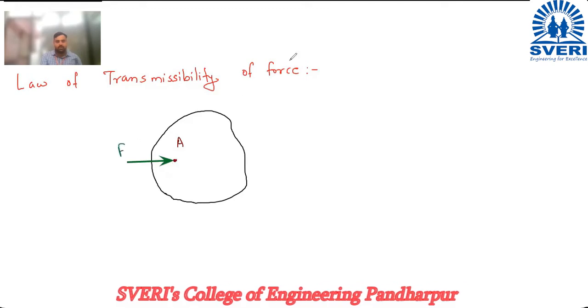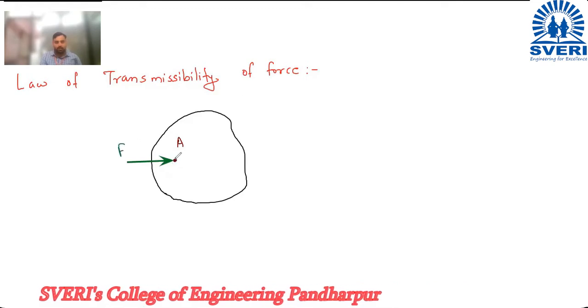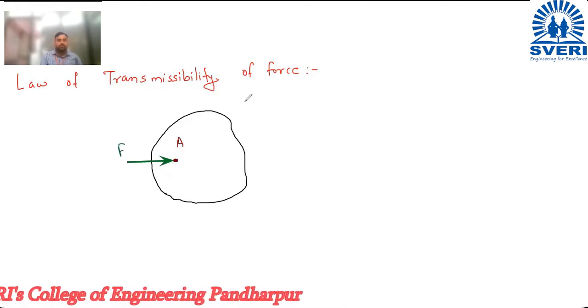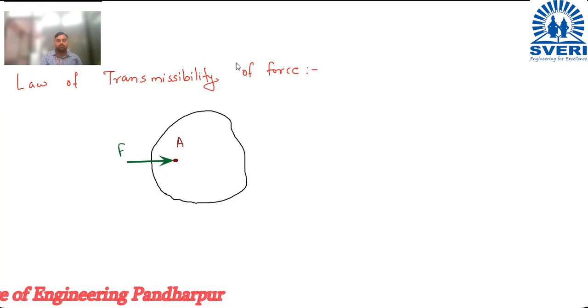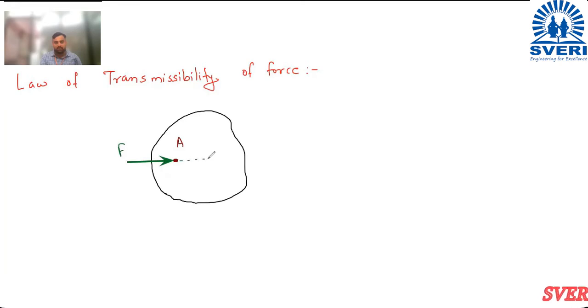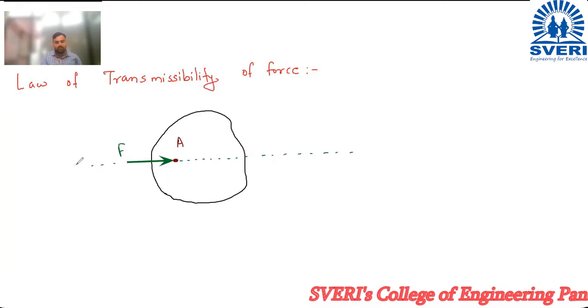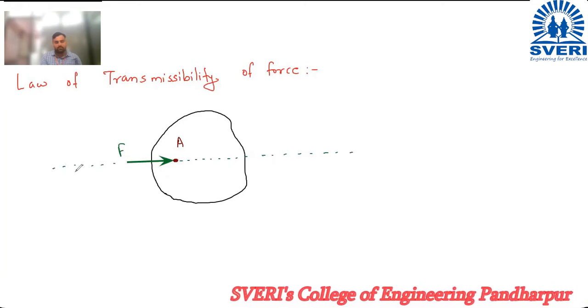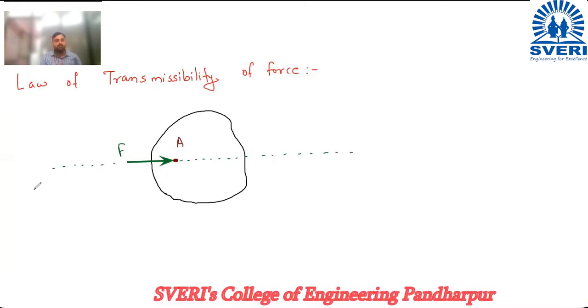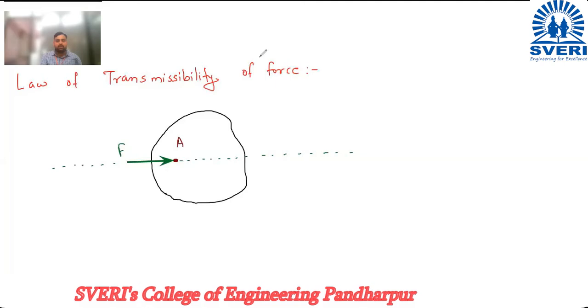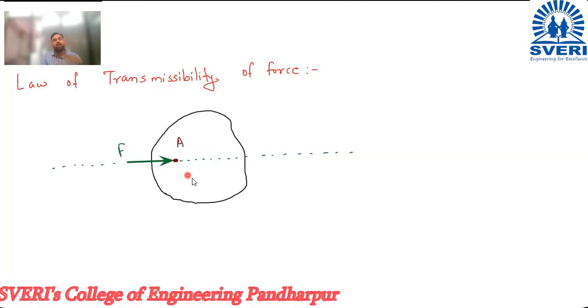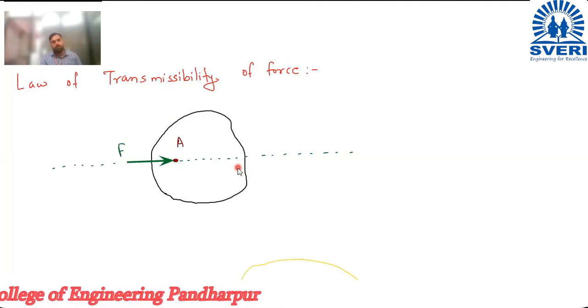On which point is it acting? It is acting at point A. Now if I draw the line of action of this force, then that line of action will be like this. This is the line of action of the force. Here also, this is the line of action. So what this law says, suppose a rigid body is there. This is a rigid body of arbitrary shape, whatever may be the shape of the body.